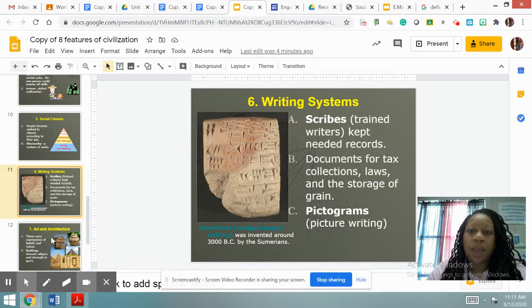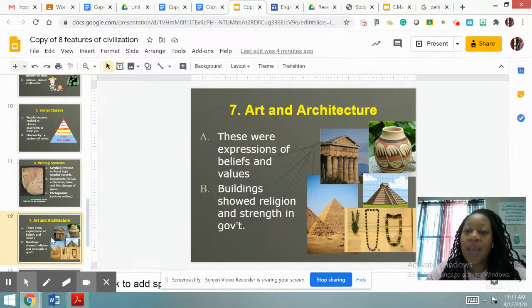All right. A civilization also has art and architecture. Art is expressions of beliefs and values. They have buildings that show religion and strength in the government. And see, I have inserted pictures of the different types of art and architecture that they had in Mesopotamia.